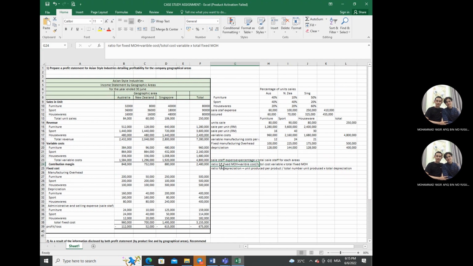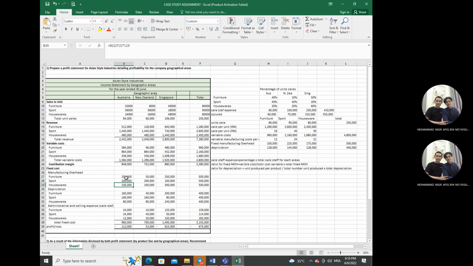We multiply by total fixed manufacturing overhead to get the fixed manufacturing overhead for furniture, sports, and hardware.